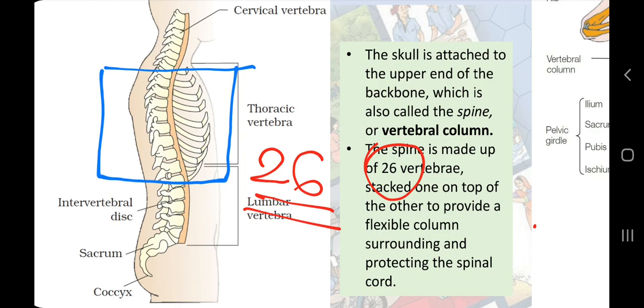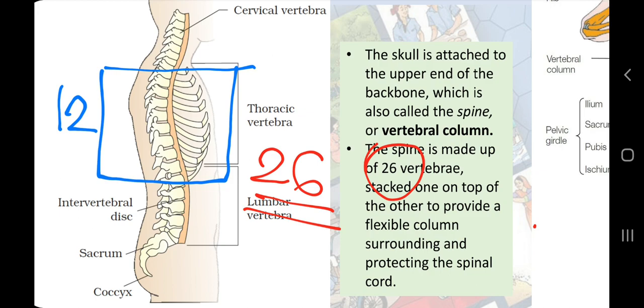We will learn in our next slide that we have 12 pairs of ribs. So 12 ribs on each side, right and left, total 24 ribs or 12 pairs of ribs. These 12 pairs of ribs are attached with 12 vertebrae or 12 small bones of our backbone. So 12 in the chest cavity.